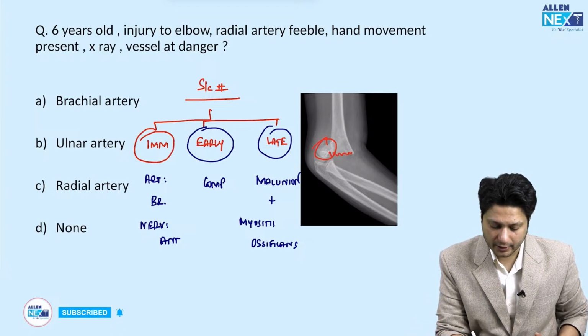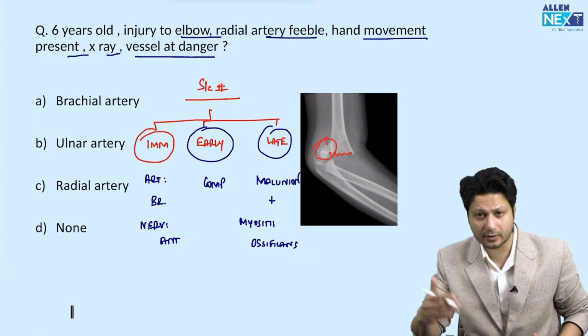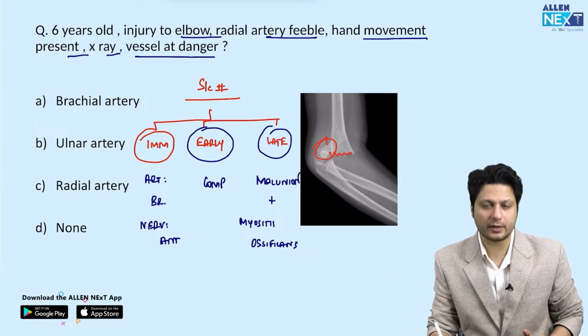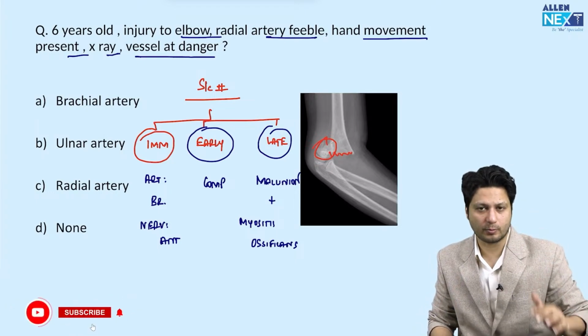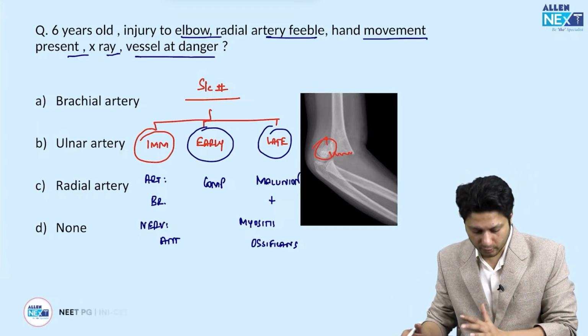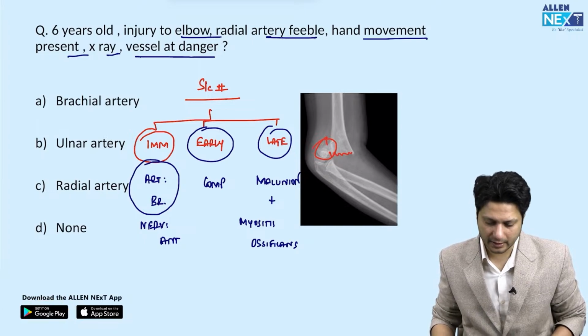नाउ 6-year-old इंजरी टू एल्बो, रेडियल आर्टरी फीबल, हैंड मूवमेंट प्रेजेंट, एक्सरेज आर द एज सून एज गिवन, वेसल एट डेंजर. So here you have to identify that this fracture is above the level of the supracondylar region, condylar region of the elbow. It is supracondylar fracture of the humerus, likely to injure a brachial artery, all right, as an immediate complication.